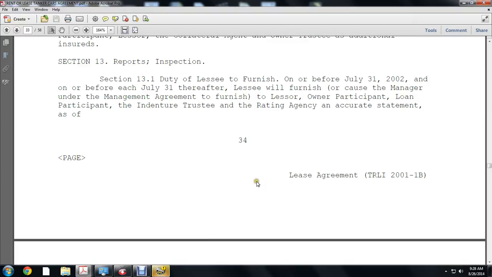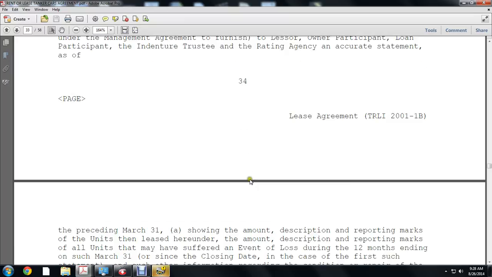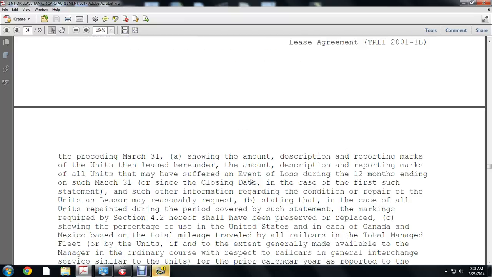each July 31st thereafter, the lessor will furnish, or cause the manager under the management agreement to furnish, the lessee, owner participant, loan participant, indenture trustee and the rating agency an accurate statement as of the preceding March 31st, showing the amount, description and reporting markings of the units then leased hereunder, and the amount, description and reporting markings of all units that have suffered an event of loss during the 12 months ending on such March 31st, or since the closing date, in the case of the first such statement.